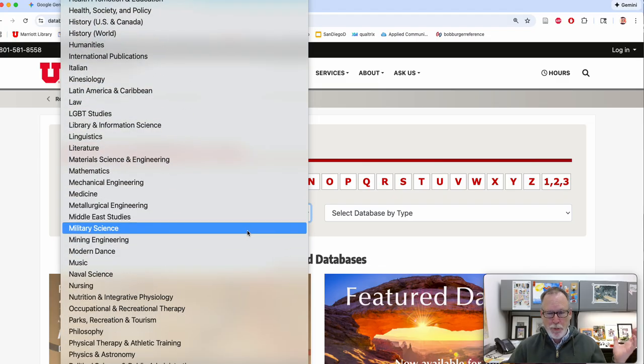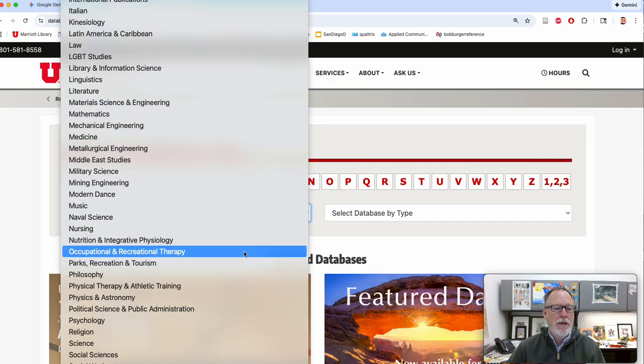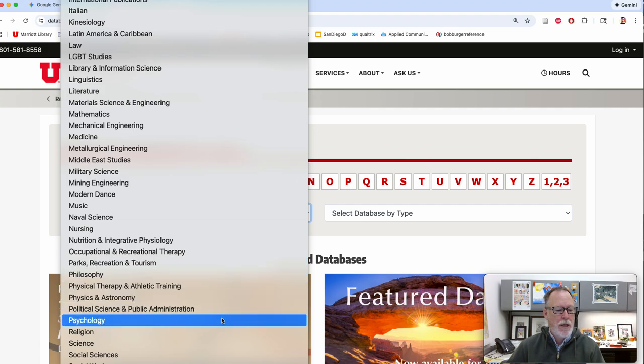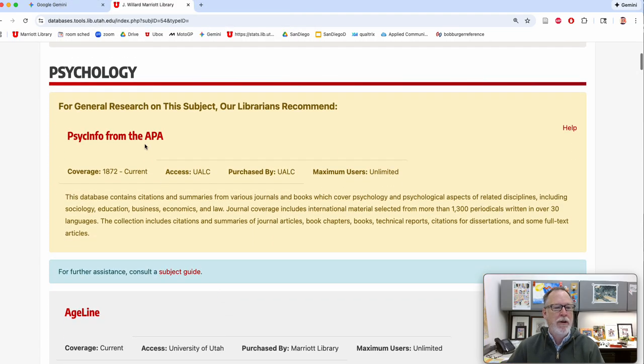So like Australia just banned social media for kids under the age of 16. And the state of Utah is interested in doing that too. So I'm going to go to psychology, PsycInfo from the APA.